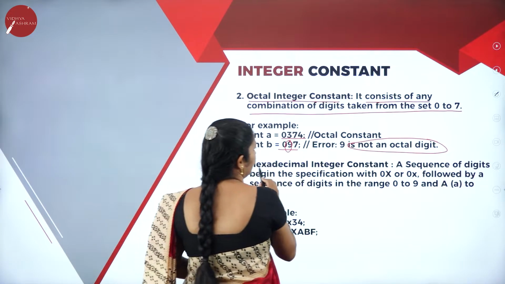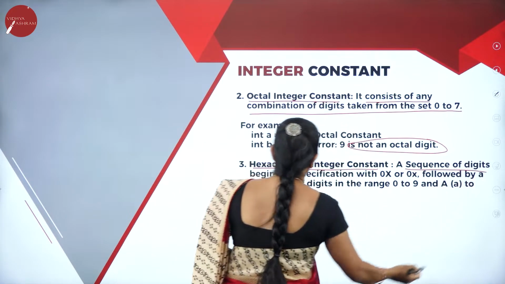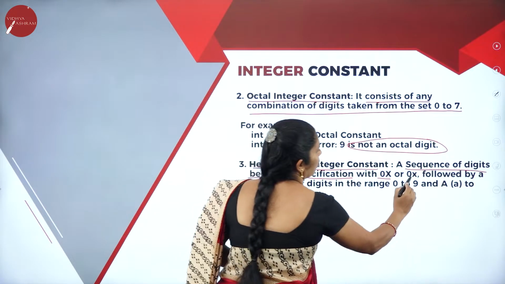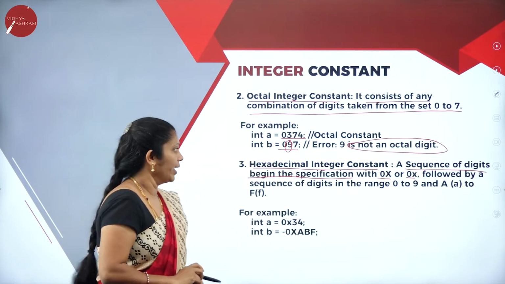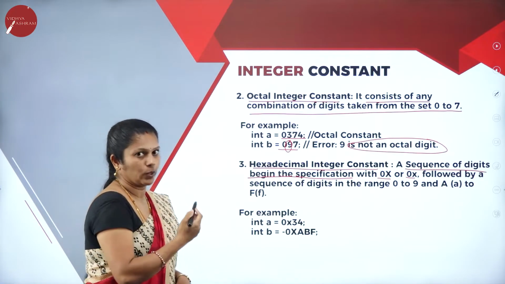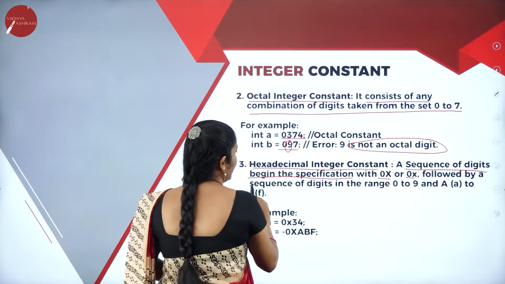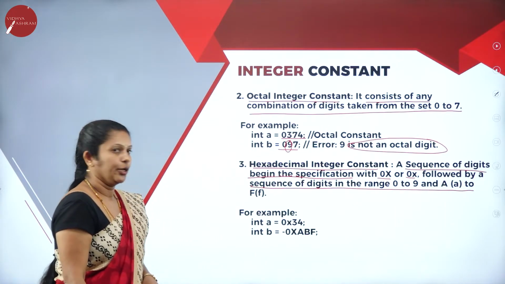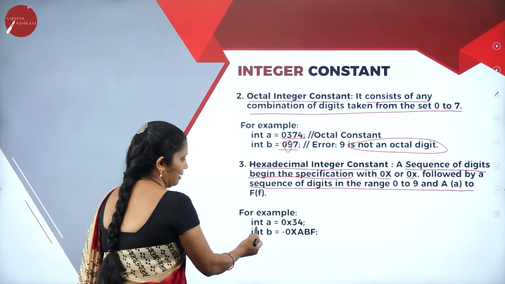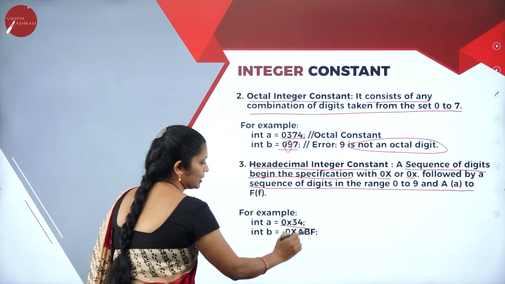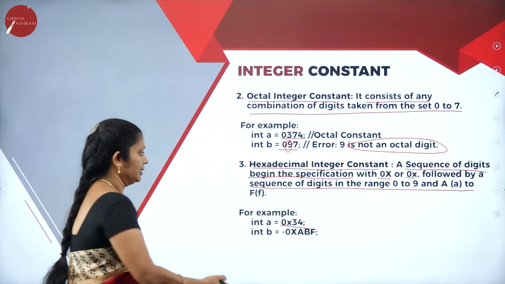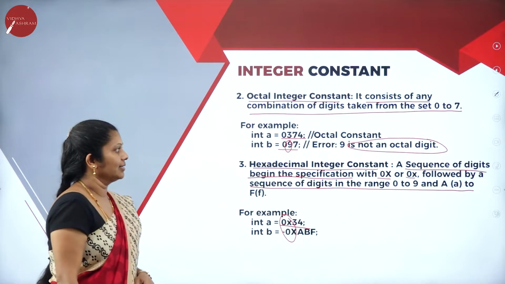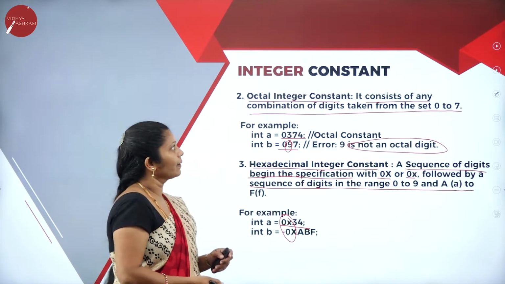Next, hexadecimal integer constant. It is a sequence of digits beginning with the prefix 0X or small 0x, followed by a sequence of digits in the range from 0 to 9 and A to F. See here, for example, int a equals 0x34. It starts with the prefix 0x. That's a hexadecimal integer constant.